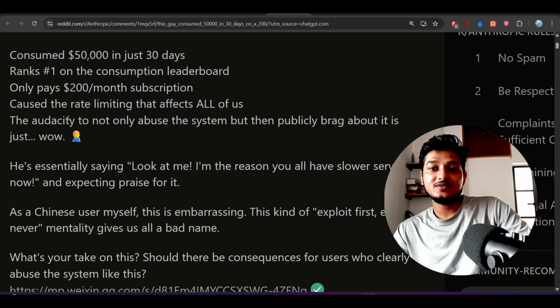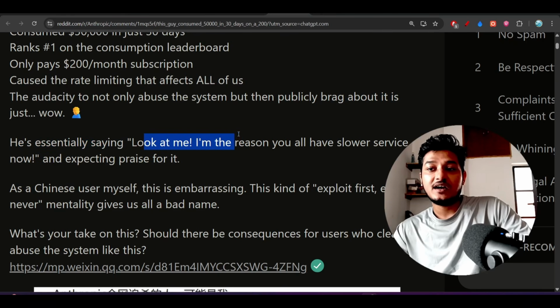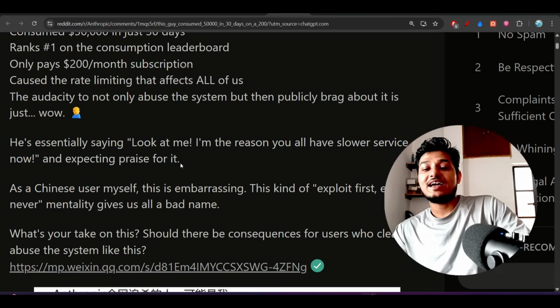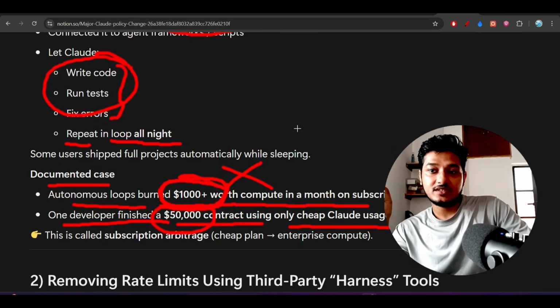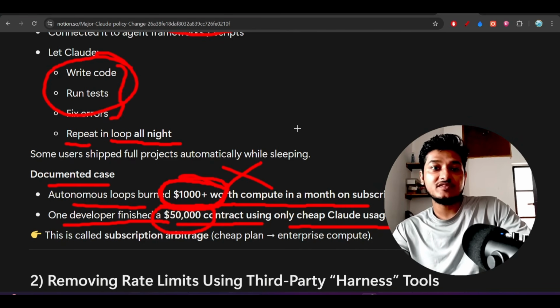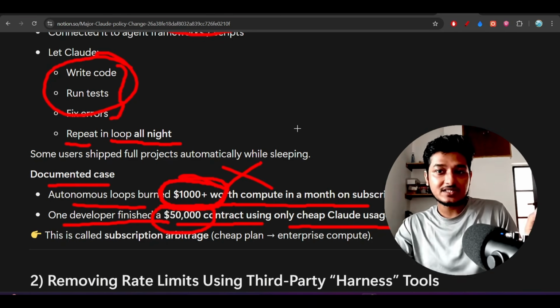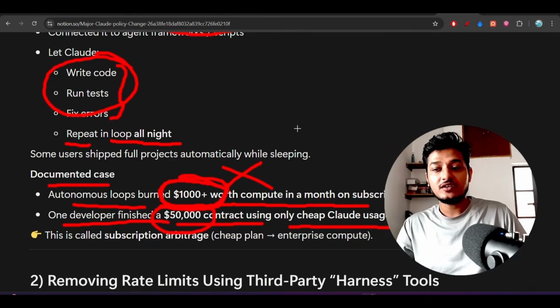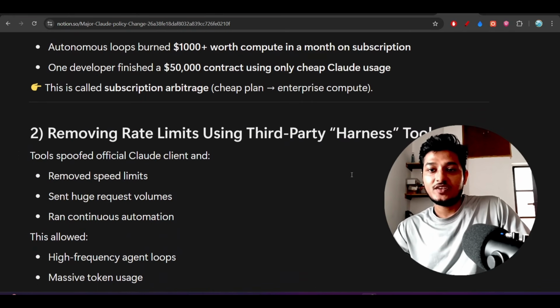Now the problem is the slower service. He is essentially saying, look at me, I am the reason you all have the slower service now, and expecting praise for it. Okay, so actually if one guy uses more compute from a service, then other users will also be affected. Anthropic is saying that they will give the same efficiency to all of the users who have taken the subscription. But if one or two users are using this kind of autonomous loop, then it will create pressure on their GPUs, right? And I will come to that GPU later, and then only you will understand. So that's why they are removing the access to the third-party tools.